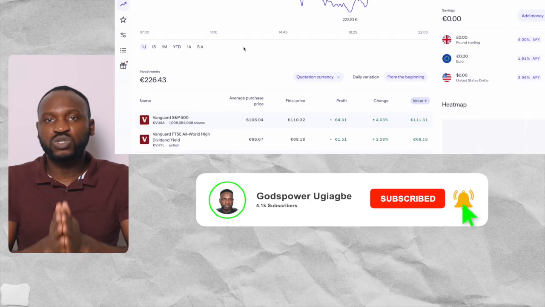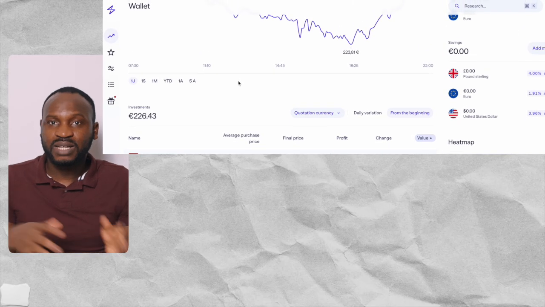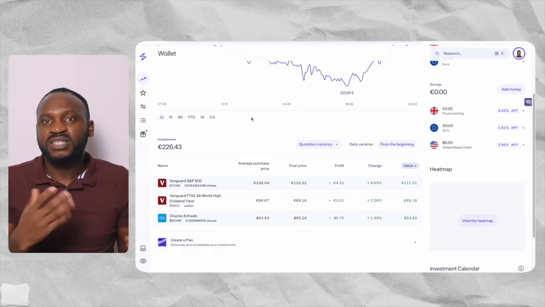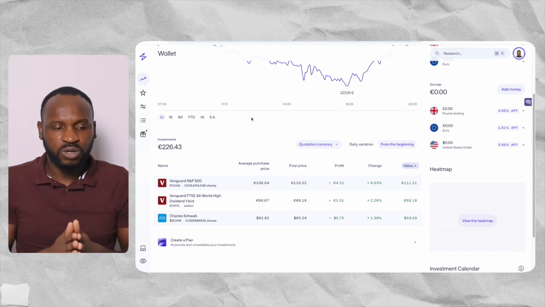What I want you to do is look for tools and websites that will allow you to analyze any S&P 500 that you want to invest your money in. So you already know now how you can invest your money into the S&P 500, or into individual stocks if you want to, just like I showed you from the Lightyear platform. That is everything I want to let you know in this video. I will try to list all the S&P 500 or index funds that you can go and check out that are performing well, that you can make money from, guys.